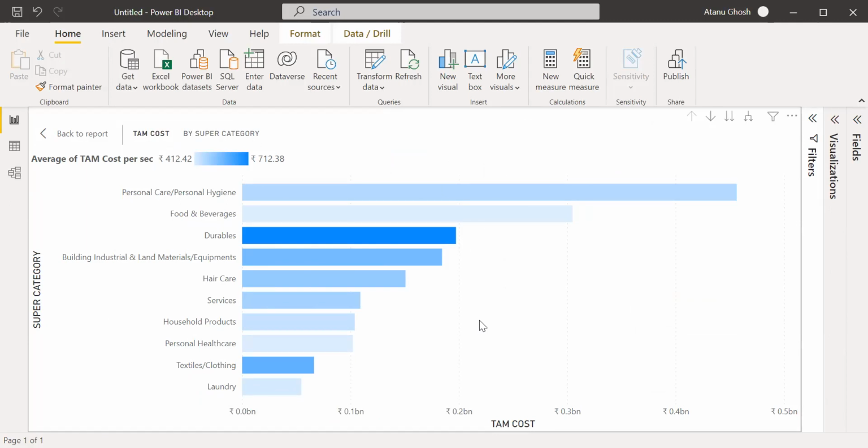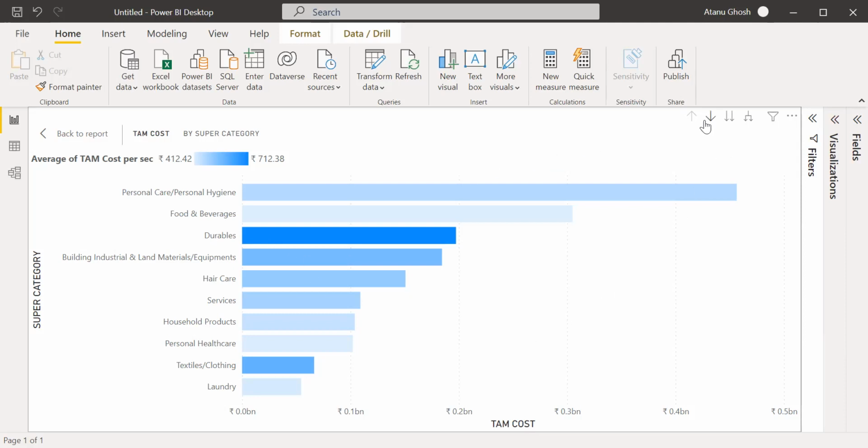If I look at the average cost per second, what is of interest is which network has the highest cost per second, not necessarily which category of product, isn't it? Because a network is not charging based on what you are advertising. It is charging based on its own value. But fine, we'll keep it here just for our understanding.